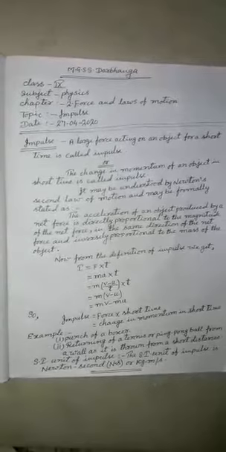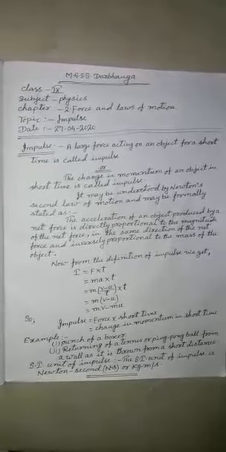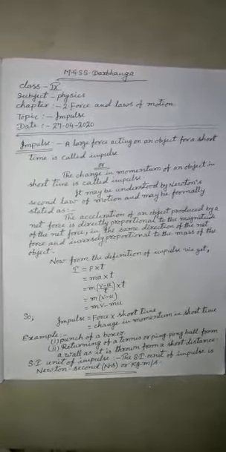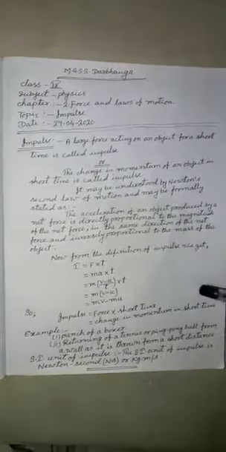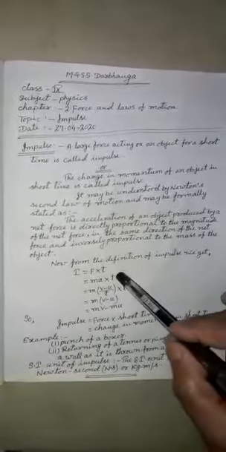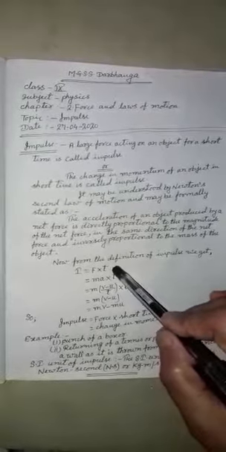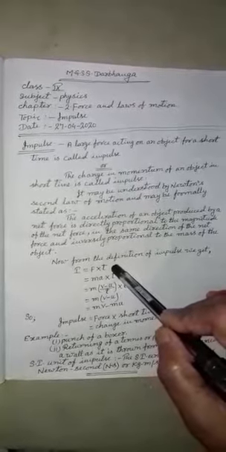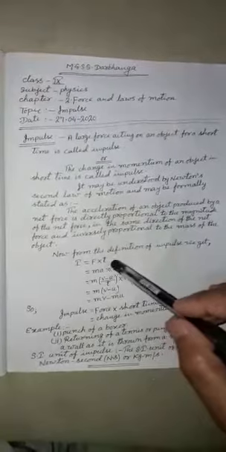Now, from the definition of impulse, we get impulse is equal to force into time. This time is very less, while the force applied is huge.